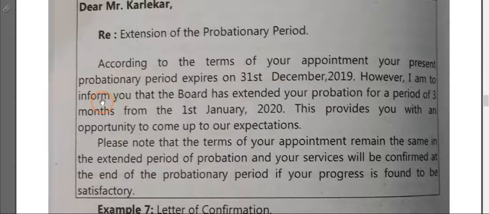However, I have been told to inform you that the board has extended your probation period for 3 months. This provides you with an opportunity to come up to our expectation, means you have 3 more months to impress the company. Please note the terms of your appointment and extension of probationary period.